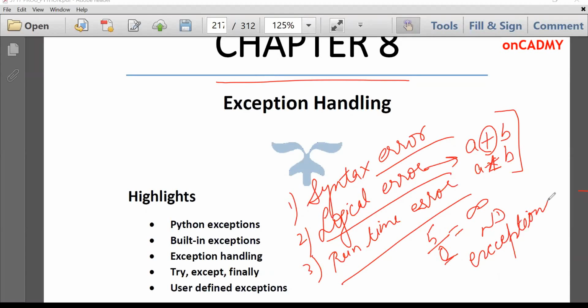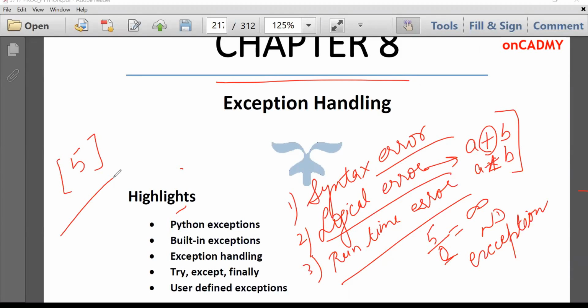Fine. Or if you have specified the list size, let's suppose 5, and you are inputting elements beyond 5, giving 6 or more elements, then such an error is called an exception. Fine. And there is type error also.